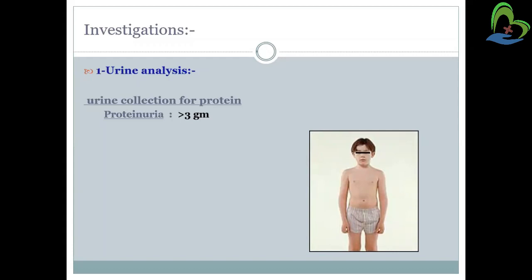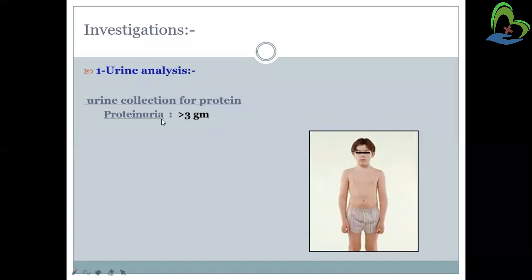In that, head-to-toe assessment will be there, and the rest will be blood investigations and imaging studies, so that we can come to know about the actual condition of the patient. As we have discussed, the person is having proteinuria and hypoalbuminemia, so we need to collect those readings also, so that we can come to know in which stage that person is. So first will be a urine analysis.